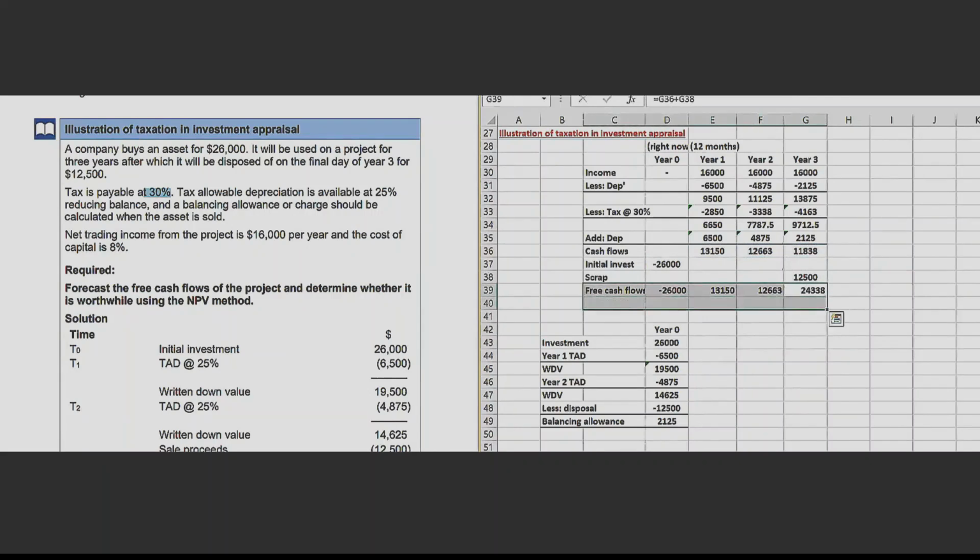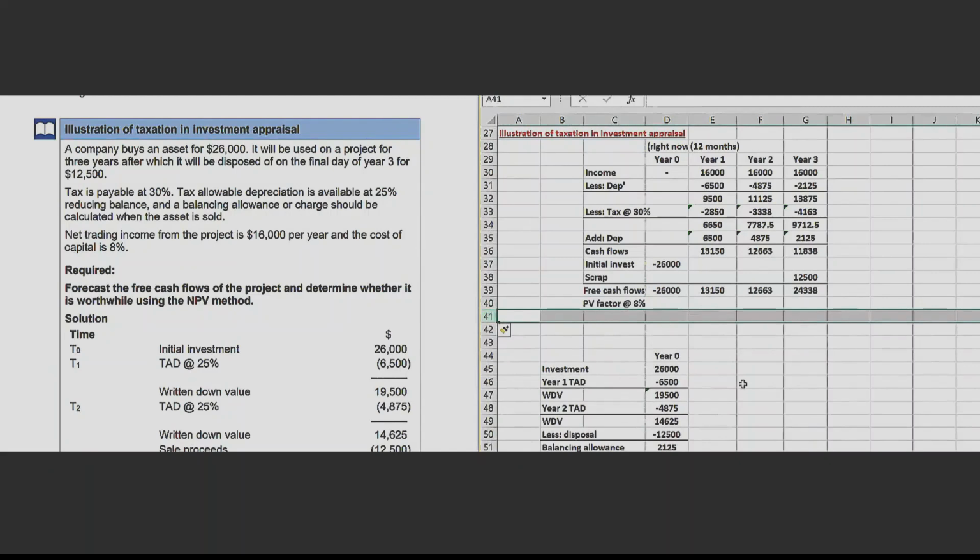Now what do we have to do? To calculate net present value, we need a discounting rate. What is the discounting rate we have to use? Now there is no inflation in this question. So we directly use the cost of capital for discounting. So the present value factor at 8%. Using the calculator, 1 divided by 1 plus rate. 1 divided by 1.08. For year 0, the factor will be 1.